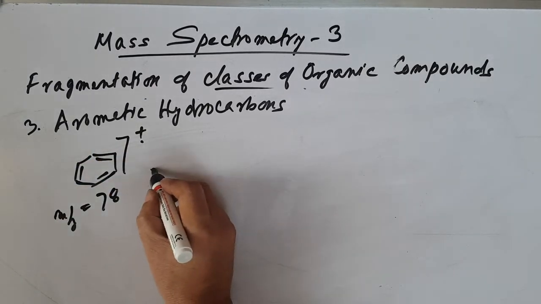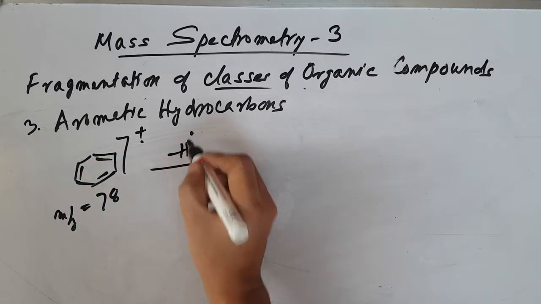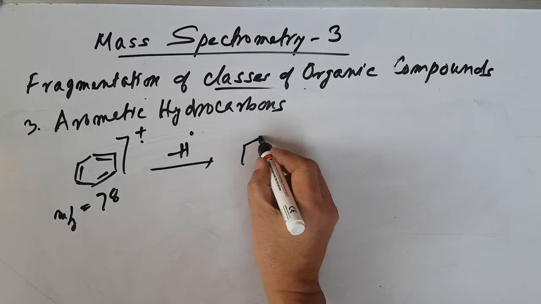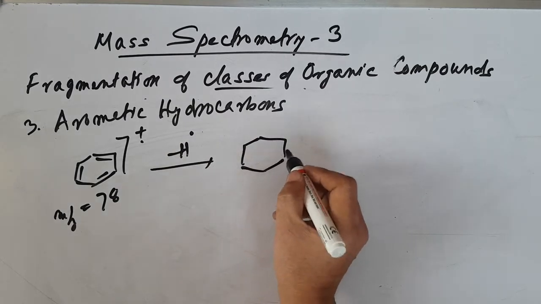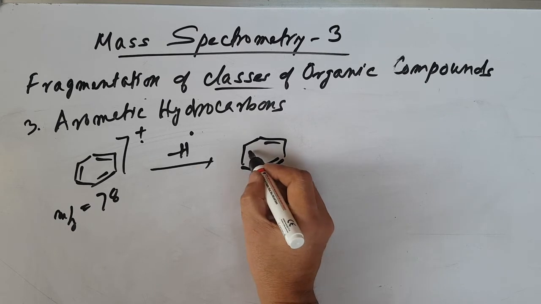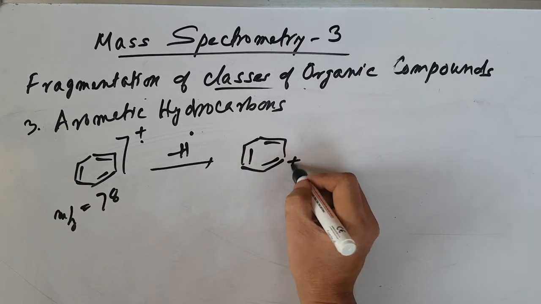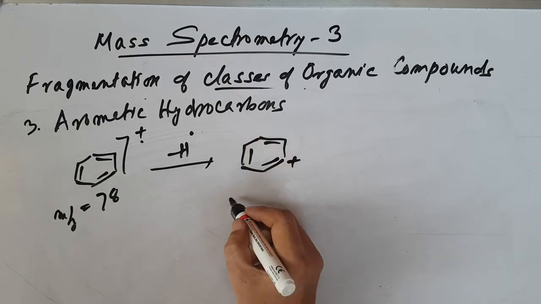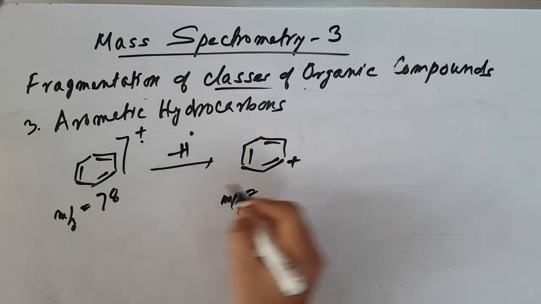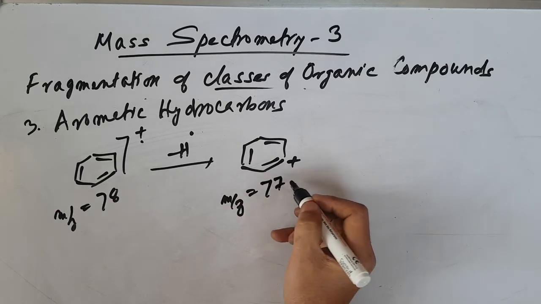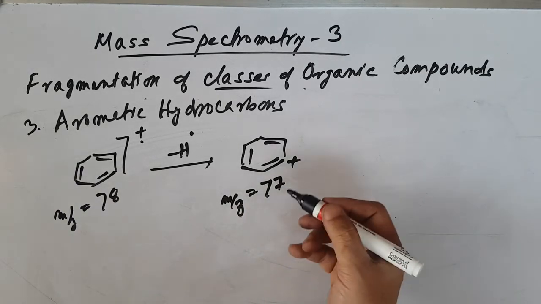Then we lose one hydrogen radical. Let's say this is the positive charge here. Now lost one hydrogen here, so the others are here. So here m/z, with one loss, comes to 77. This is the phenyl cation.